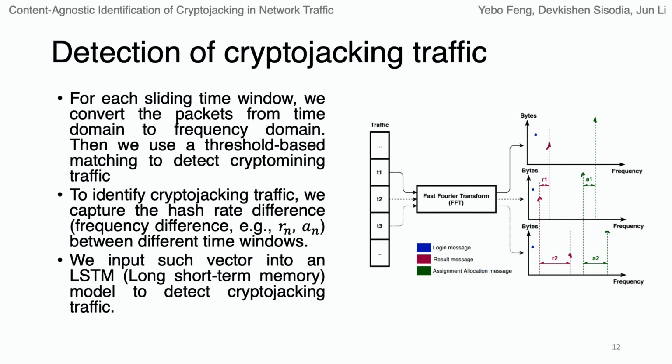To further identify the cryptojacking traffic, we capture the hash rate differences between different time windows. In this case, these are the frequency differences, and we extract those frequency differences as a vector and input those vectors into an LSTM model to detect cryptojacking traffic.